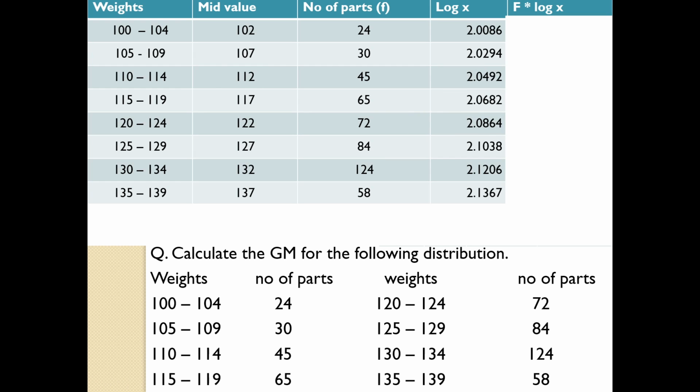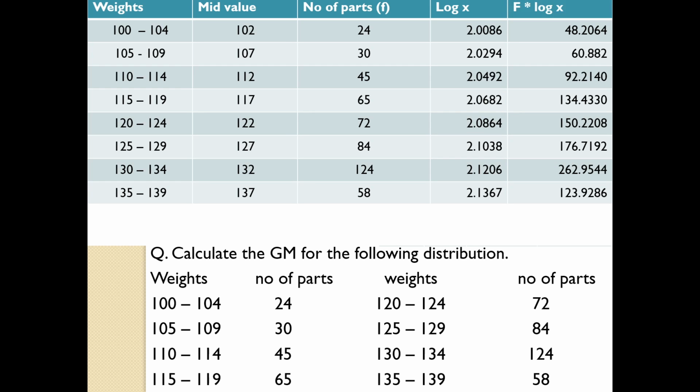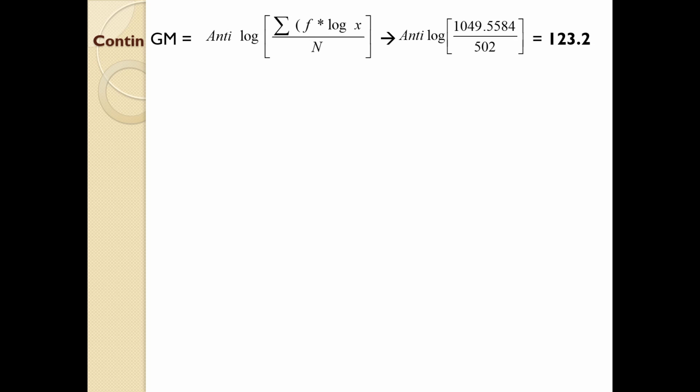And finally f into log x, f, here the number of parts f and log x is given, just multiply these two columns, you will get f into log x. And finally you need to take the total of two different columns, that is total of f, because in the equation we are using capital N, and here it is f into log x total. So substitute the same in the equation, in this equation you will get the answer 123.2.